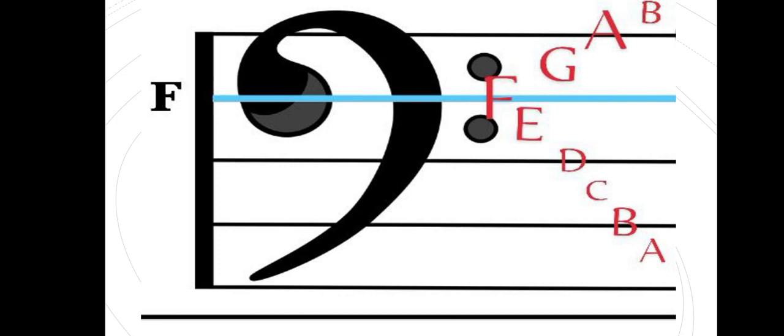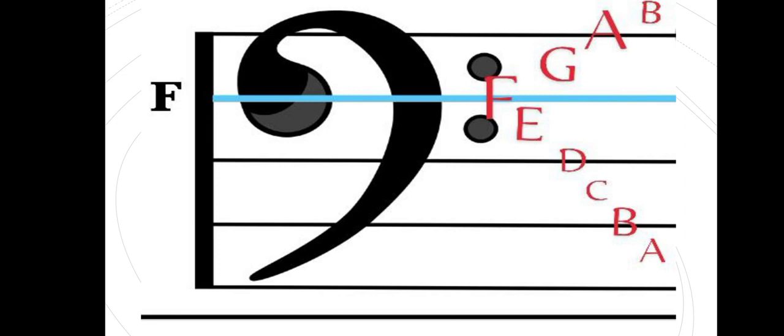So because we are calling that letter F, we now consider our alphabet order. The alphabet order is A, B, C, D, E, F, G, like that, going upwards, and in descending order also we shall follow it the same way. So here, if we've said that the 4th line is called line F, then the space above it must be G and cannot be E, because when we are going upwards, we are following the alphabetical order.